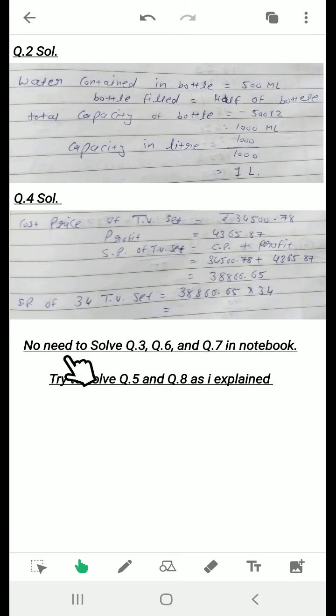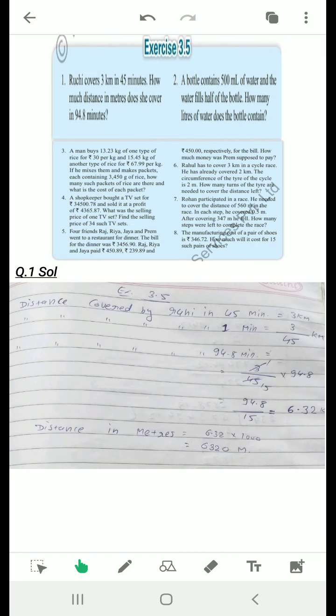Okay. Then no need to solve questions number 3, 6 and 7 in your notebook. Solve only questions number 5 and 8. As I explained, try to solve questions number 5 and 8 yourself. In question number 5, there are 4 friends, Raj, Riya, Zaya and Prem. They went for dinner. The total bill was 3,456.90. Raj, Riya and Zaya paid 450.89, 239.89 and 450.00 respectively.